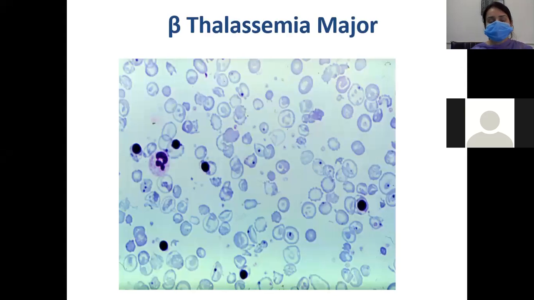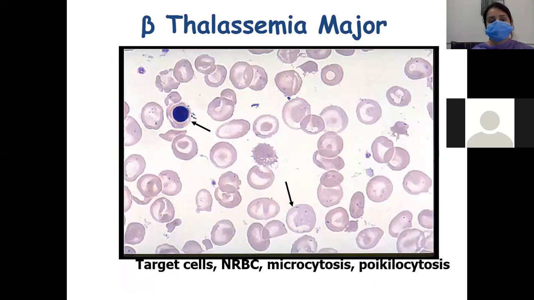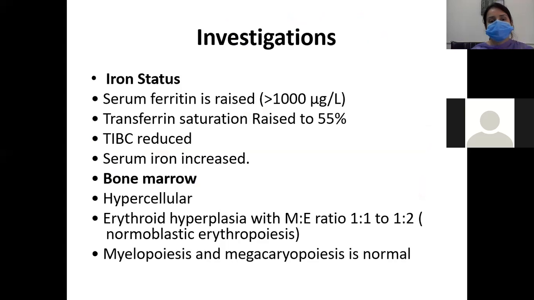So this is a picture. This is a typical picture of thalassemia major. You can see the blue ones; these are nucleated red blood cells. There are also target cells and teardrop cells. There is also anisocytosis, poikilocytosis, macrocytosis, and hypochromia. So these are also the picture.